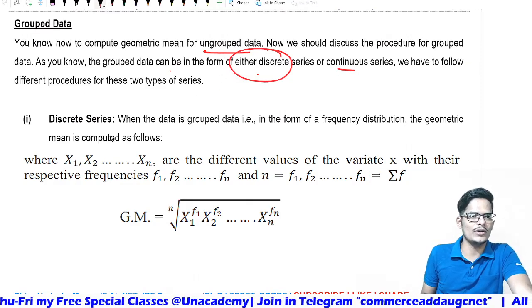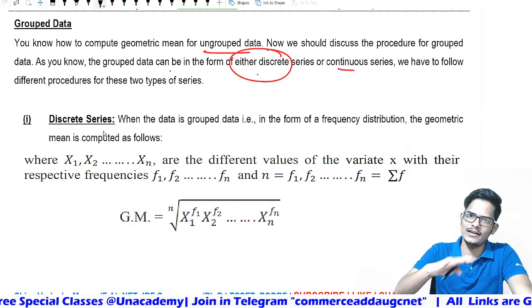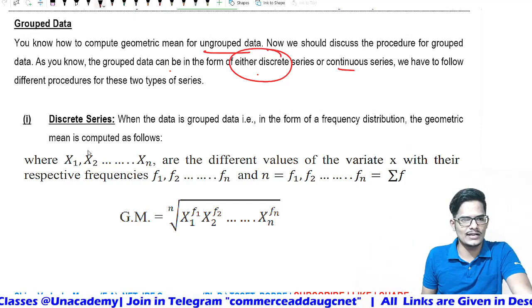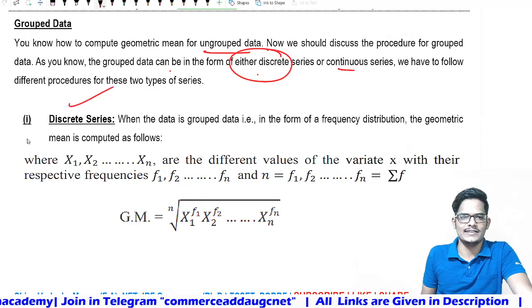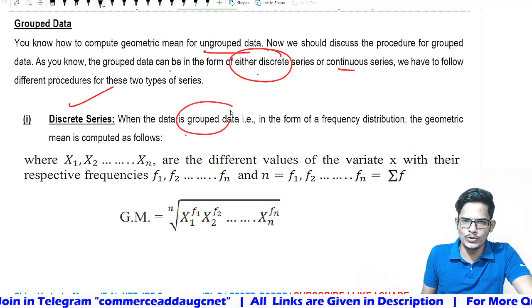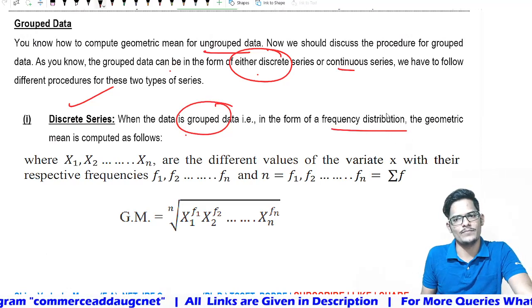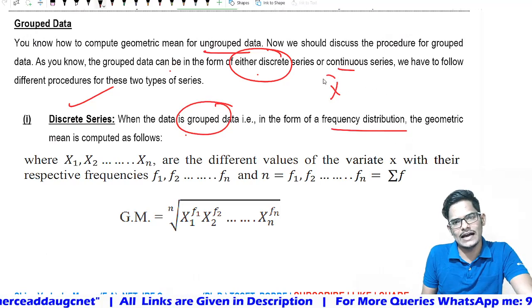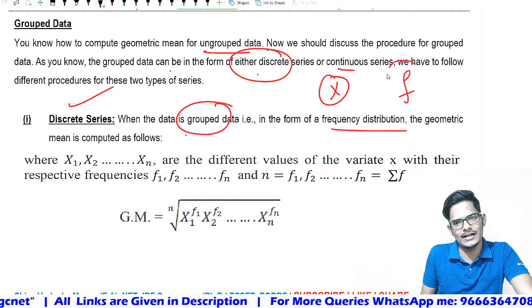We have to follow a different procedure for discrete and a different procedure for continuous. First, the discrete series is grouped data in the form of a frequency distribution. Here, other than the items called x, the frequency is also given in the question.